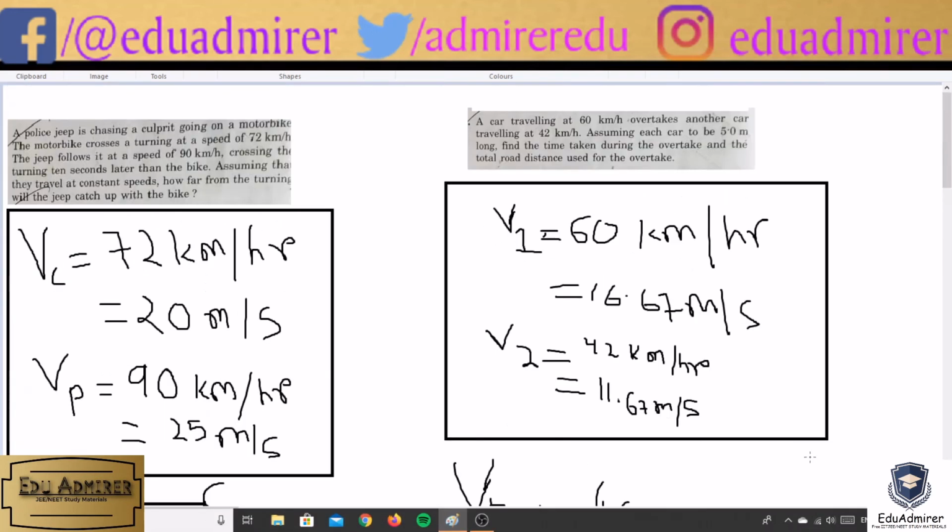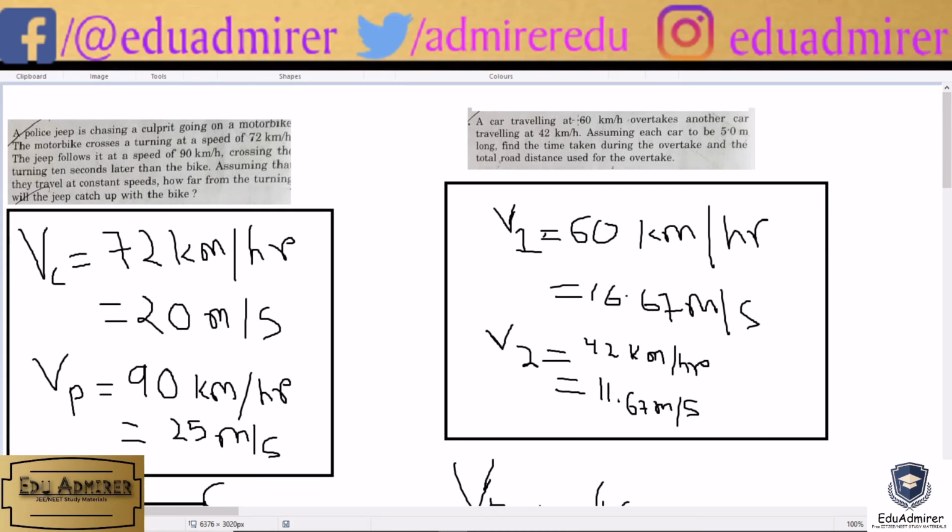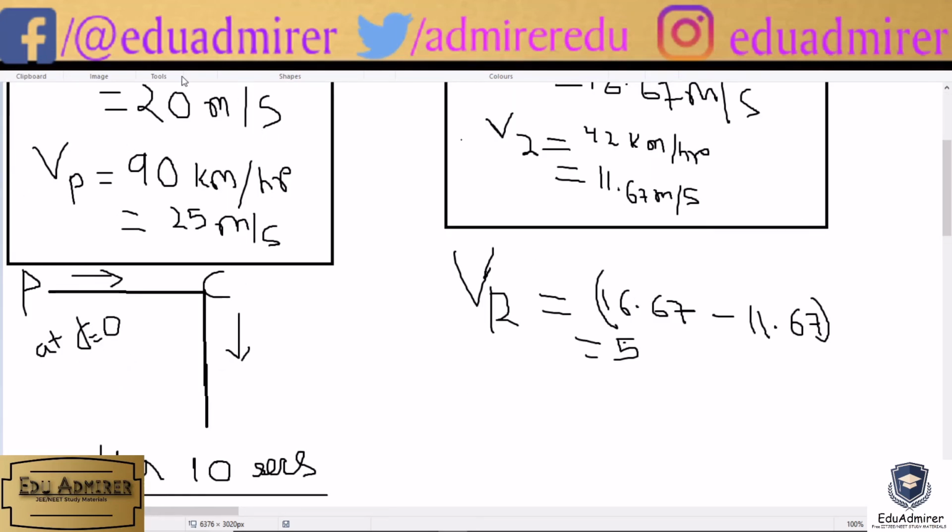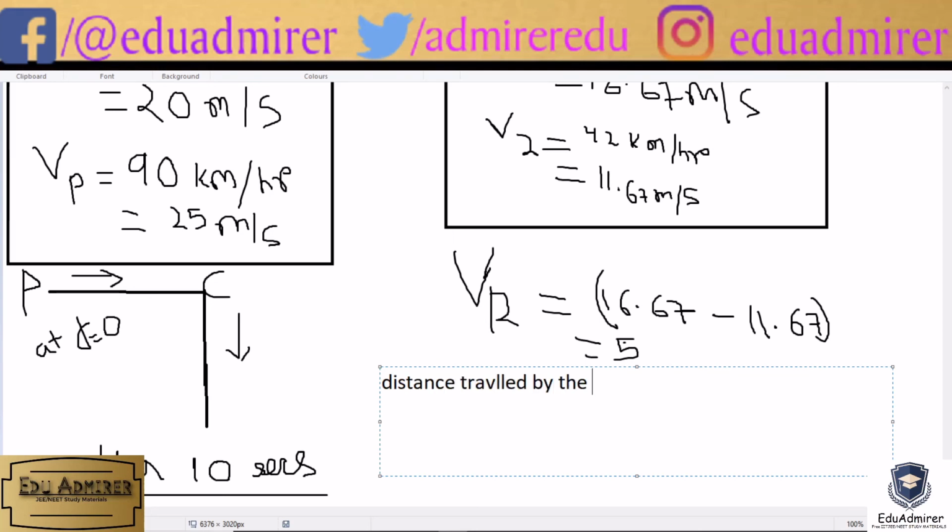Okay, so distance to be covered by the fast car. It's given in the question that the fast car is overtaking the second car. Both the cars are 5 meter long each. So distance to be covered by the fast car will be 5 plus 5, his own length and the length of the car he is overtaking. We have to sum it up. Distance traveled by the fast car is equal to 5 plus 5, that is equal to 10 meters.